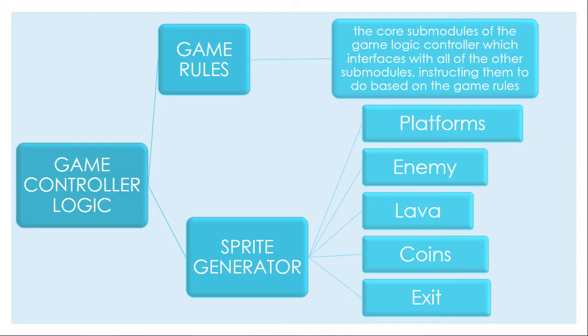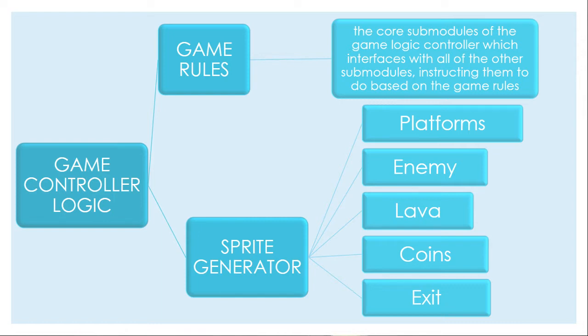Next, lava. This lava is also the same as the enemy before, which the character cannot hit or walk through, because it will make the character die and the game will be over and the player has to restart the game again. And then for exit, when the character has been through all the obstacles like enemy and lava and has cleared all the coins in the level, this exit is the last place for the character to go through to end the level and move to another level.